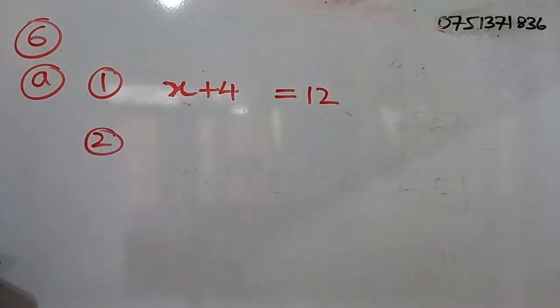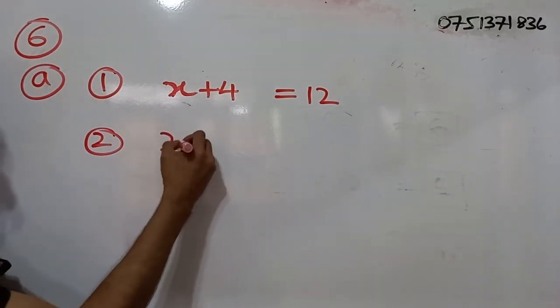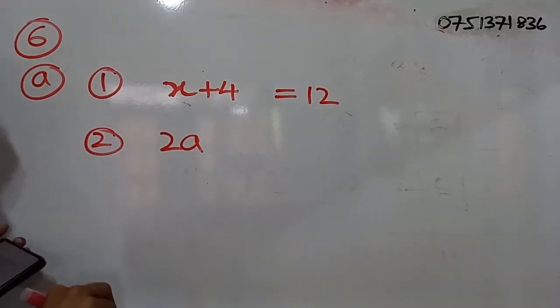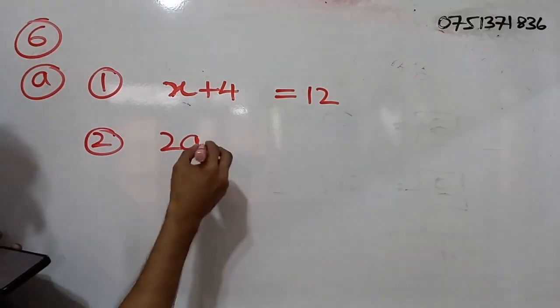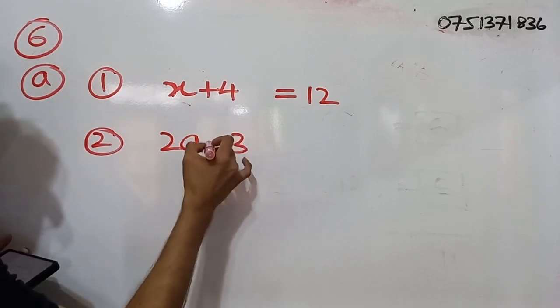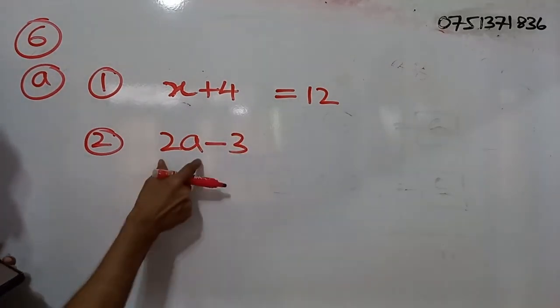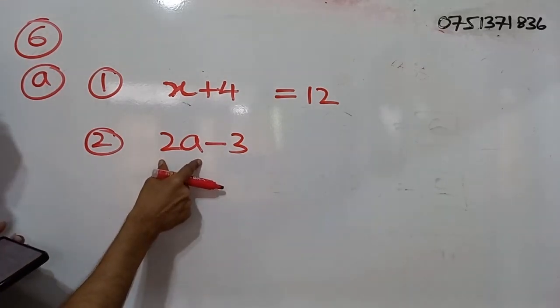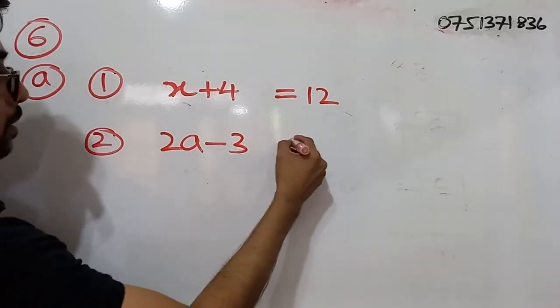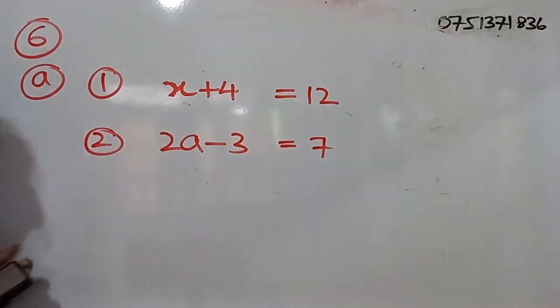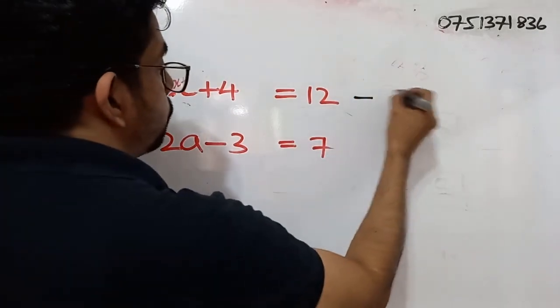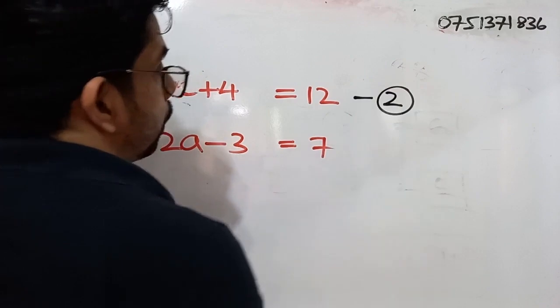Part 2, what do we have? When 3 is subtracted from twice of a. Twice of a is what? 2a. 3 is subtracted from twice of a. So 3 has been subtracted. That means minus from this value. The result is 7. That means this is equal to 7. Right. For this part, you will be getting 2 marks.